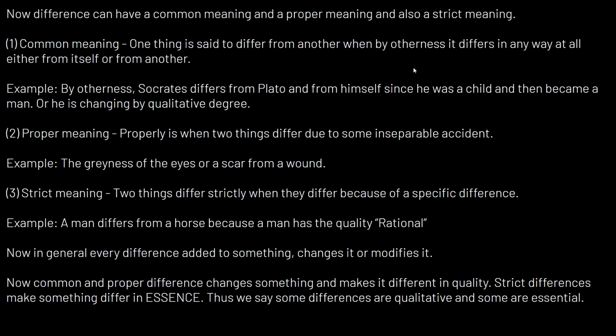Matthew can differ from John because he has glasses, right? This is when there's any type of difference. It doesn't matter whether it's specific or accidental, it's anything that distinguishes a thing from another thing.